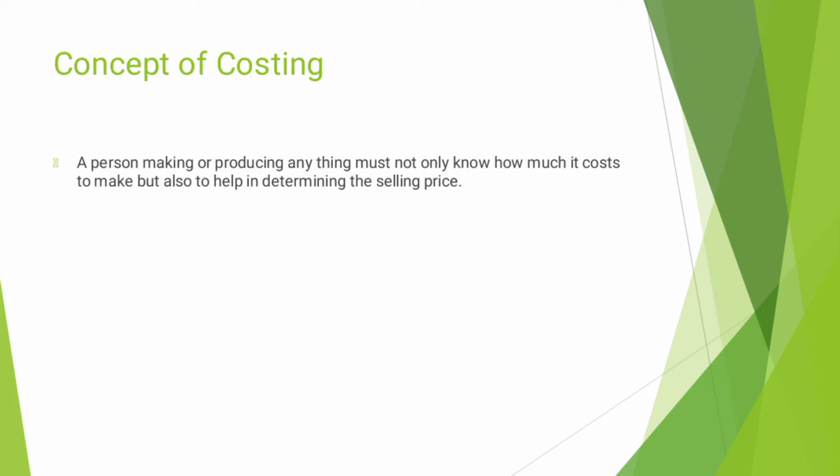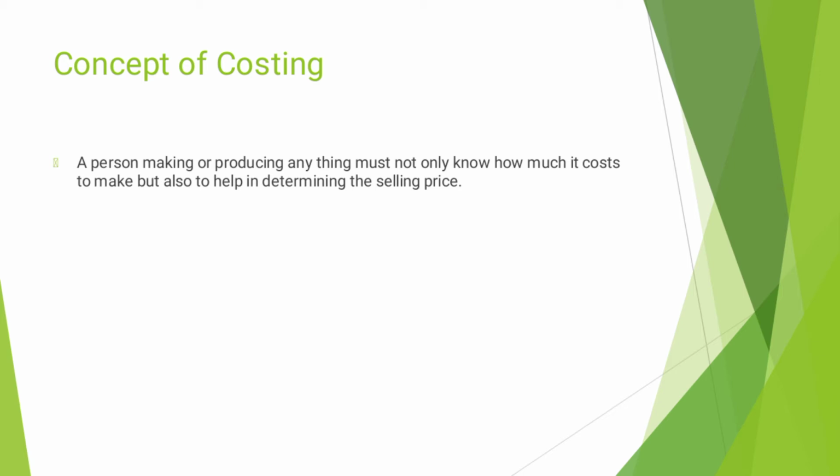Now the concept of costing. According to this concept, a person who is making or producing anything, a producer, must not only know the production cost, but also know the selling cost, the cost at which the product could be sold.